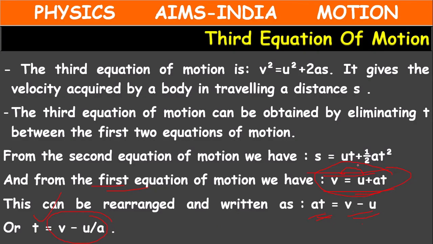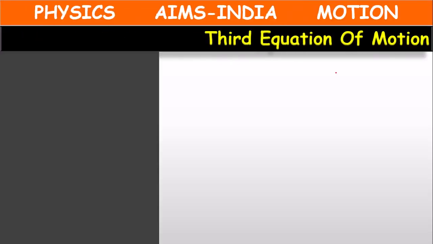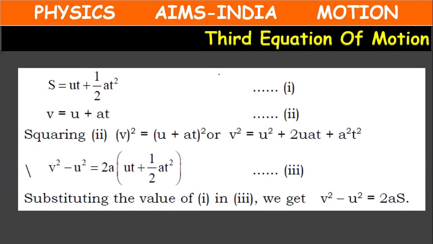Like that we can write. And if we substitute s equal to u into, in the place of t, we substitute (v minus u) by a, plus half into a into ((v minus u) by a) whole square. If we substitute and simplify, then we will get this equation. That is one method. And we have another method.